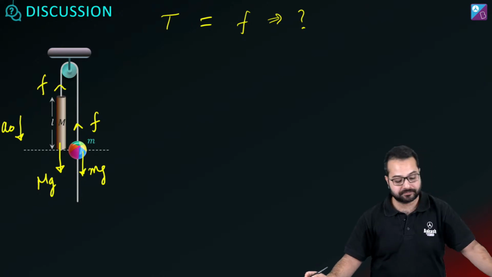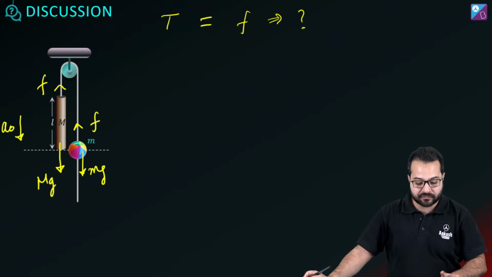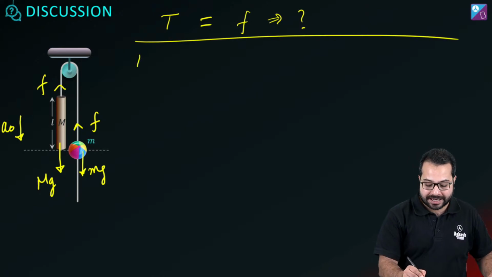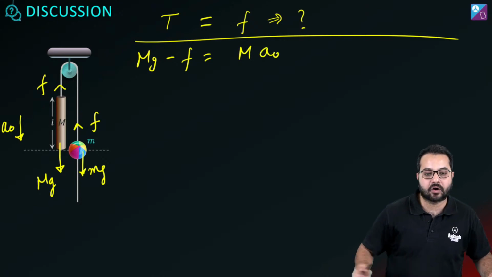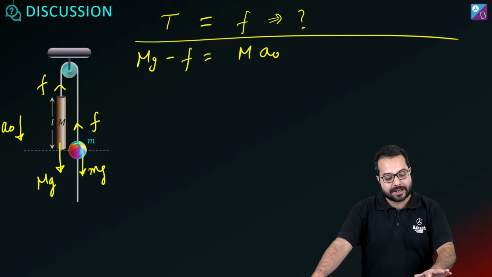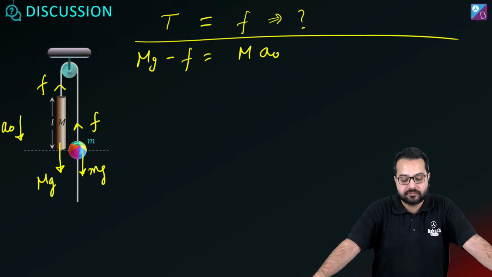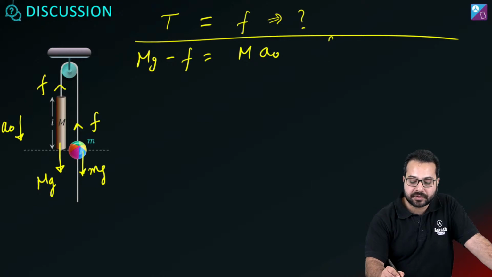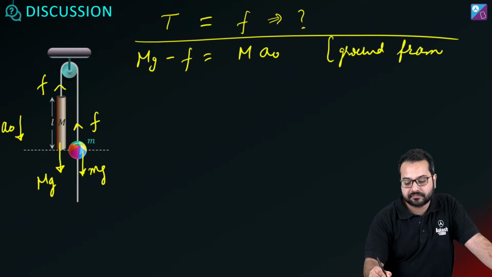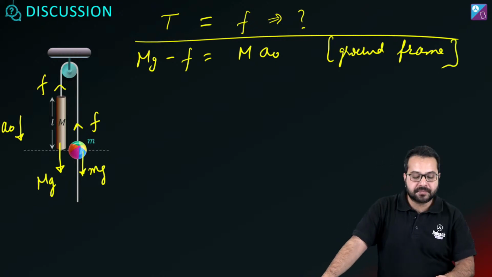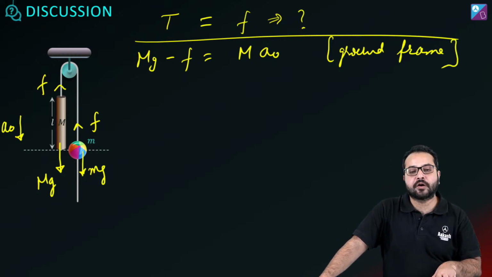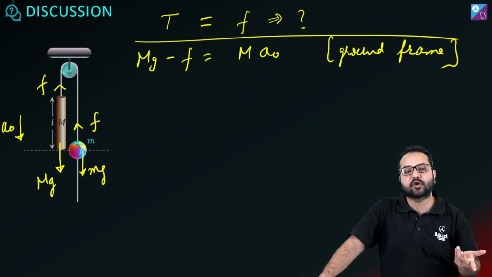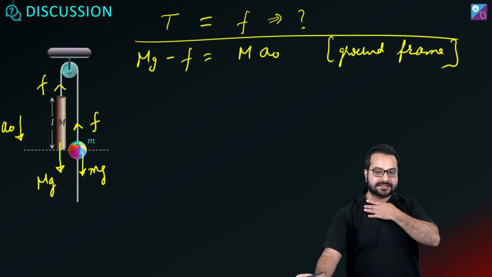Is that correct? Now first I am going to write the equation for capital M. For capital M, the equation would be mg minus friction equals capital M into A naught. Do you agree? mg minus F will be equal to capital M into A naught. This I have written from the ground frame, because obviously I have to observe capital M from the ground frame. If I observe capital M from capital M, I'm not going to get any equation. It is going to be at rest. Okay, let's go.